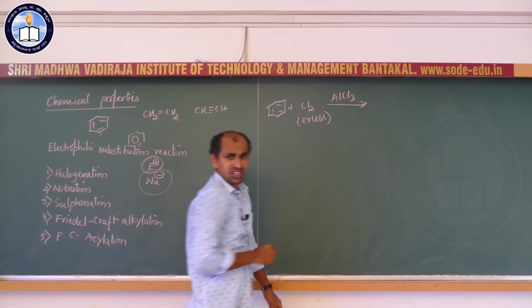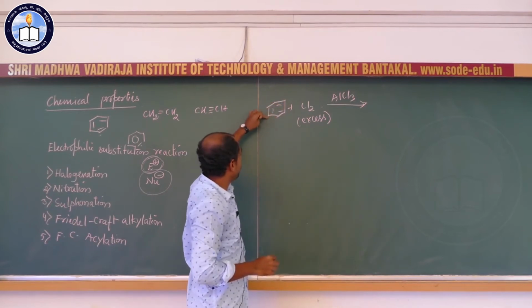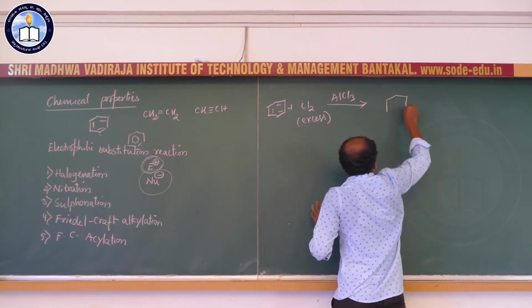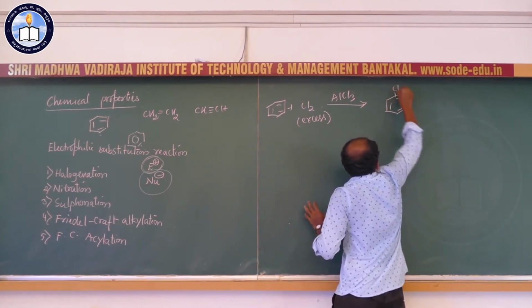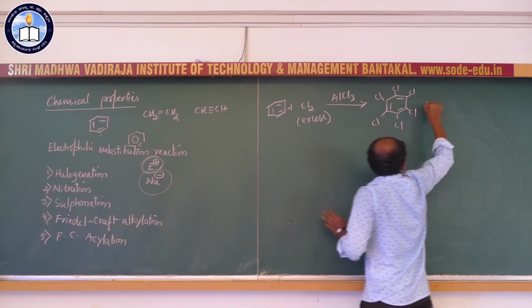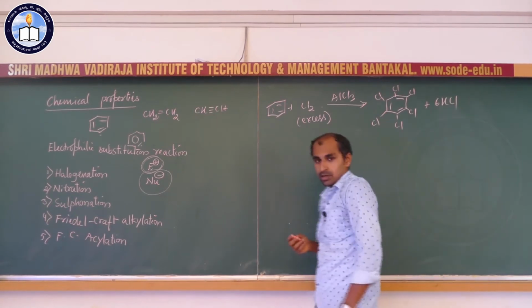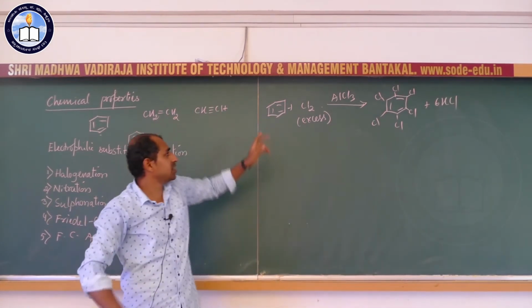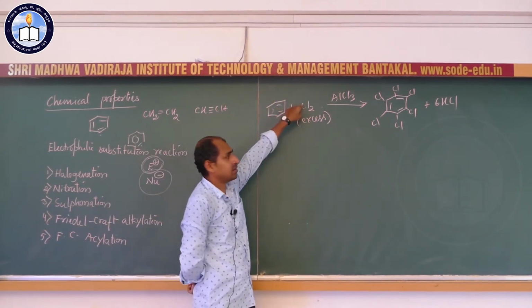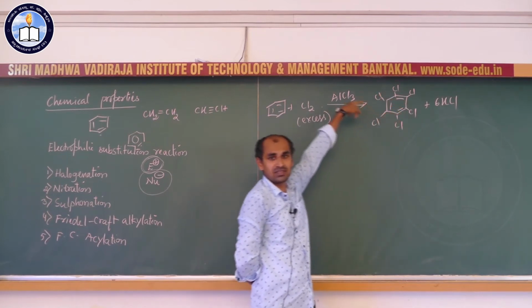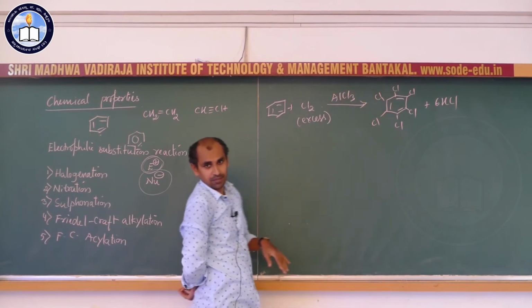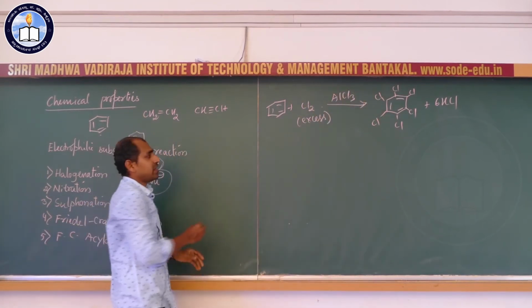So, if we use excess of chlorine, then all 6 hydrogens are replaced by chlorine atoms. So, we get this hexachlorobenzene molecule. If we use a 1:1 ratio of benzene and chlorine, we get only chlorobenzene. If we use excess of chlorine, then all 6 hydrogens are substituted by chlorine atoms, so we get hexachlorobenzene. Okay. So, that is about chlorination.